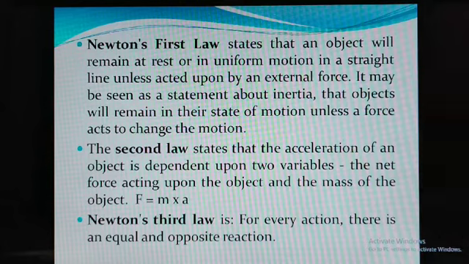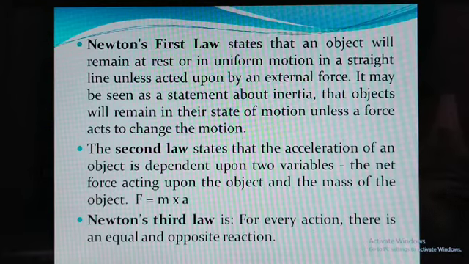So it means that whenever any body is kept on the table, it remains in its steady state. Otherwise, if it is in motion, it remains in motion until an external force, whether pull type or push type, is applied on it. So it will not change its state or its motion. That is the first law of motion. Then the second law of motion is force is equal to mass into acceleration. That is the simple form.